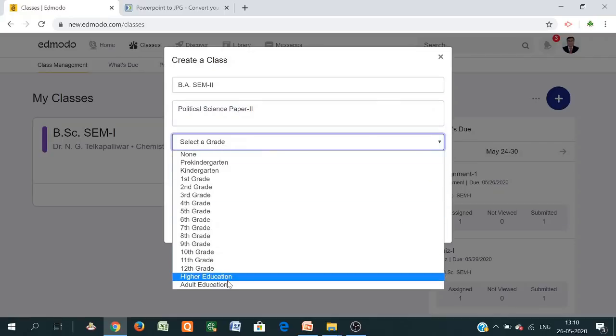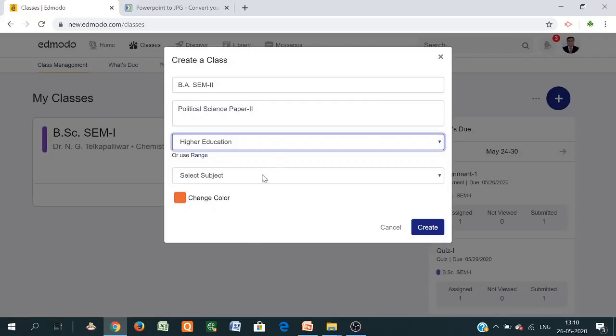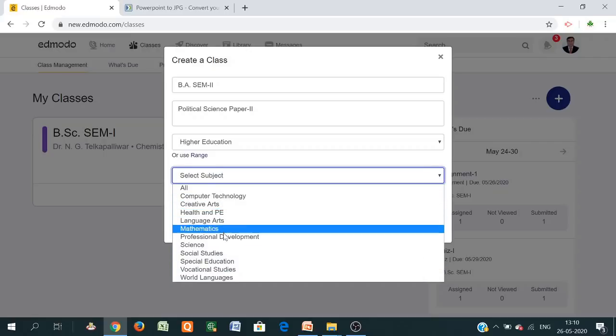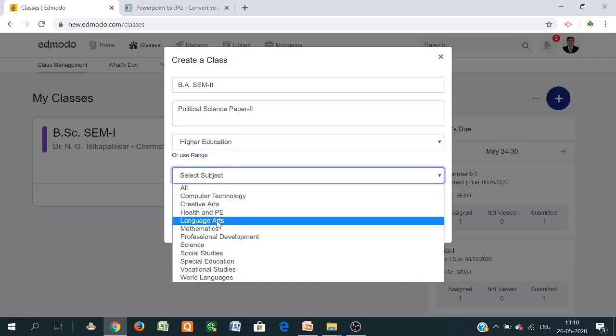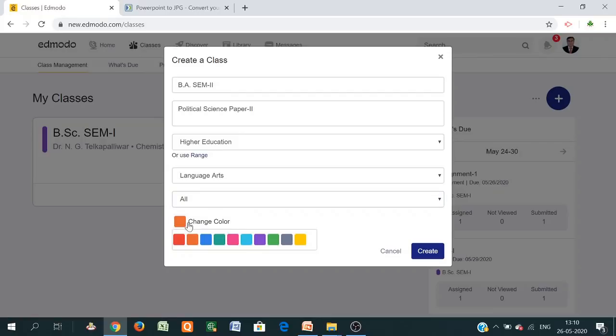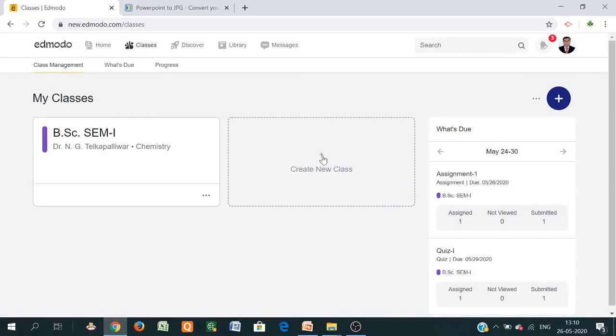Select the grade for this class; B is a higher educational class. Then select the subject. Here various subjects are given: art, commerce, science, language, English, all. You can change the color also and create. So in this way the class can be created.